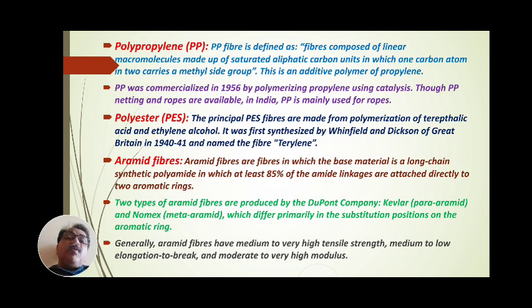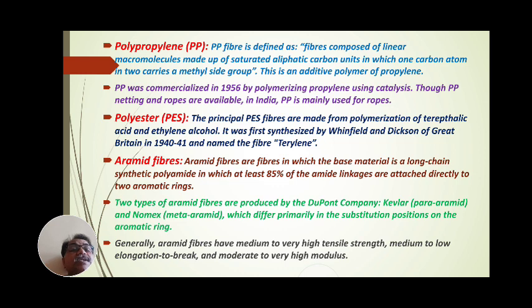Then next to polypropylene PP, polyester, PES. The principal polyester fibers are made from polymerization of terephthalic acid and ethylene alcohol.